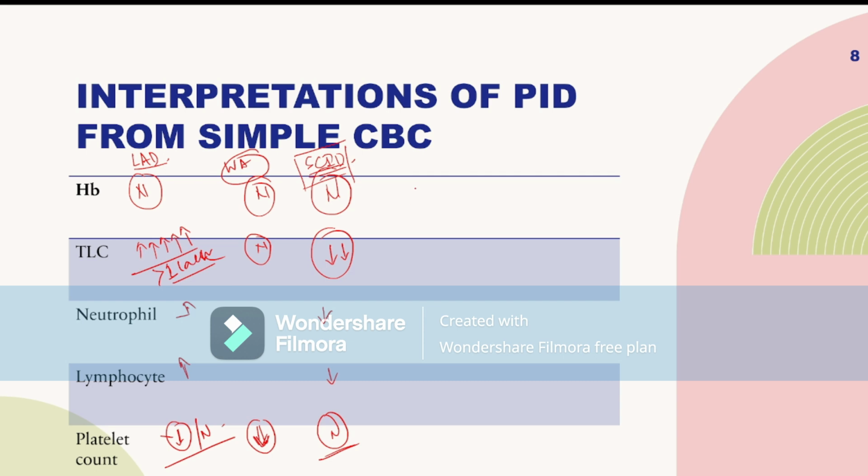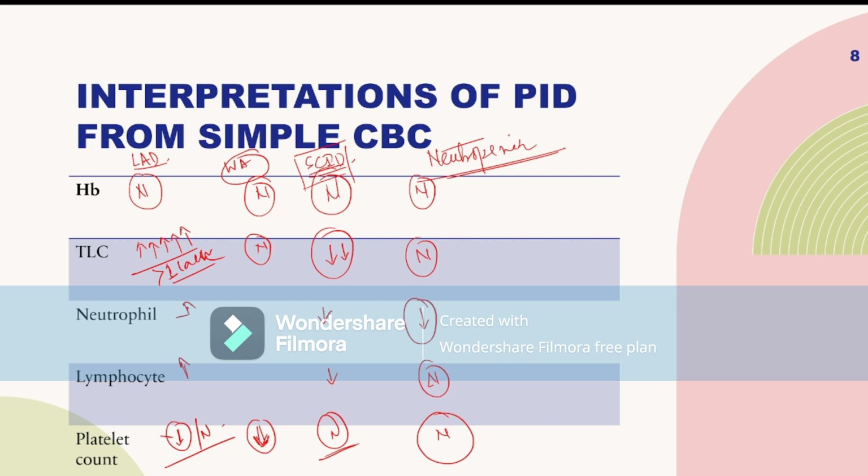If the child has normal hemoglobin, normal total count, but the neutrophil count is low, lymphocyte count is normal and the platelet count is normal, then the child may be suffering from febrile neutropenia.